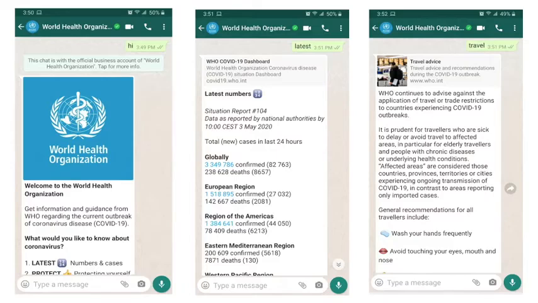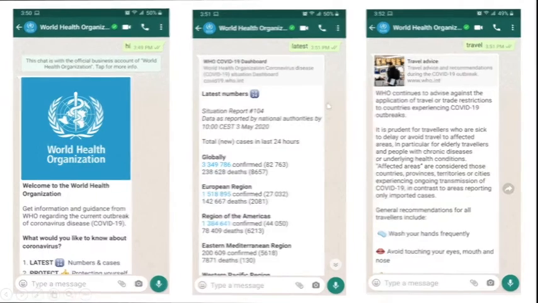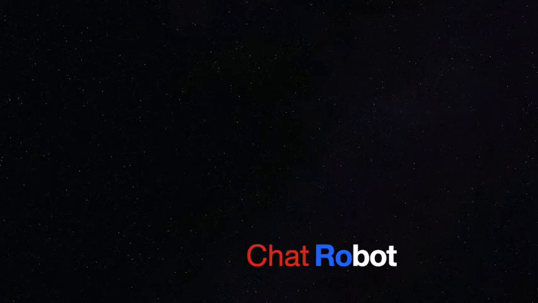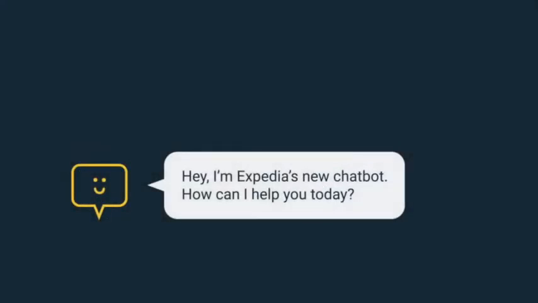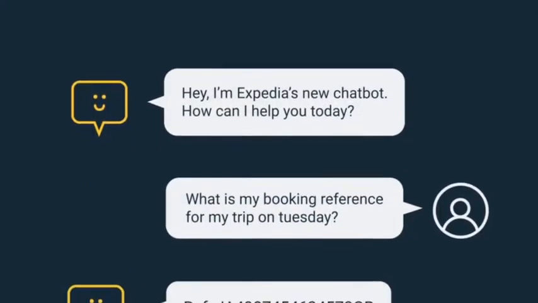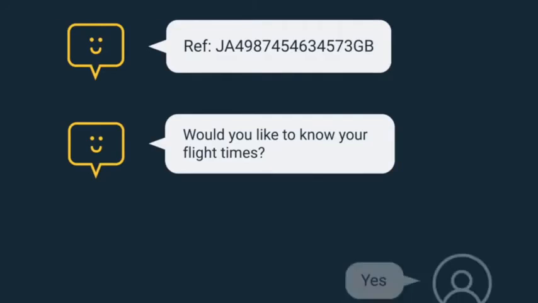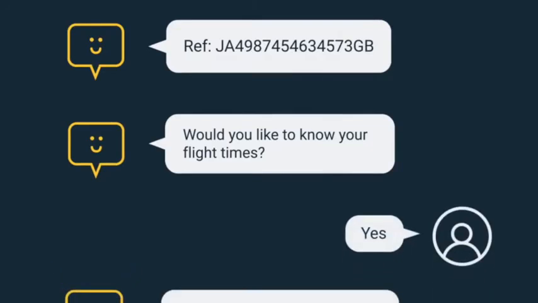Coming to the point, CUIs are ubiquitous and are only going to improve and increase with applications over the years. Let's take a deeper look at how CUIs work. So let's understand the functioning of a chatbot, or a chat robot. It functions with the help of machine learning and natural language processing to come up with responses through a combination of predefined scripts and training data.